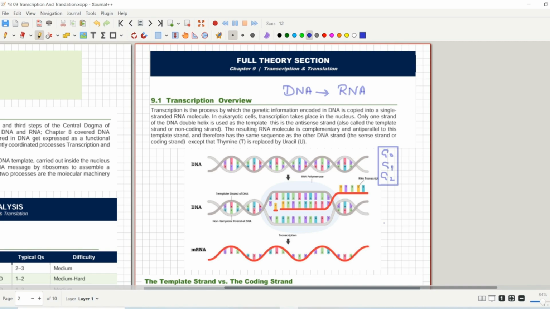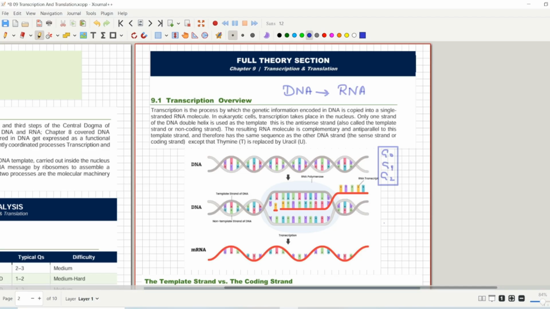It occurs during three phases of the cell cycle: the G0 phase, the G1 phase, and the G2 phase. These are the three phases of the cell cycle during which transcription happens. It requires only one single enzyme, and that enzyme is called RNA polymerase. So RNA polymerase is the enzyme that will be used in the whole process.